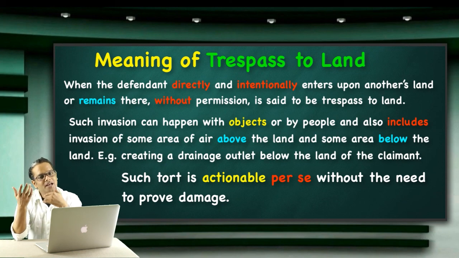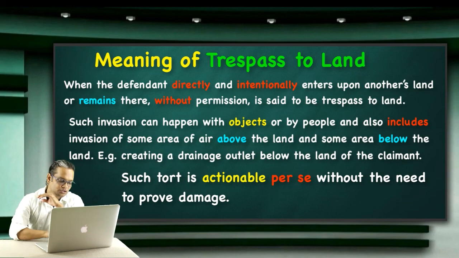You just trespassed into his space, and that is more than enough for the claimant to claim damages. He needs to prove only that you have trespassed into his land, that's it. And if he proves this, he has the right to claim the damages.